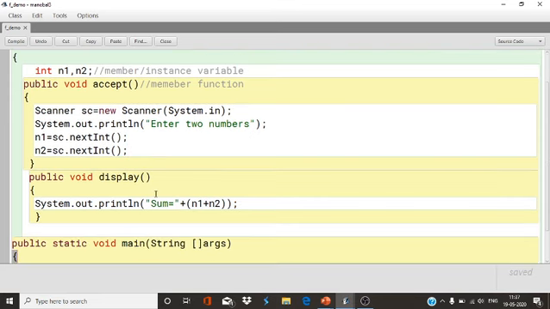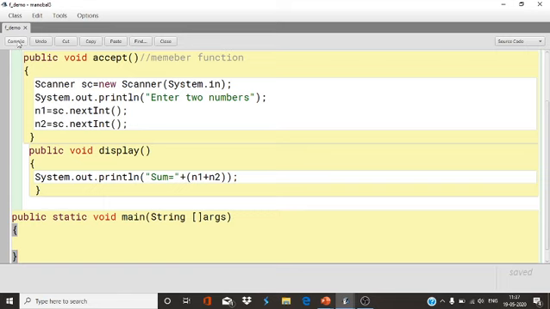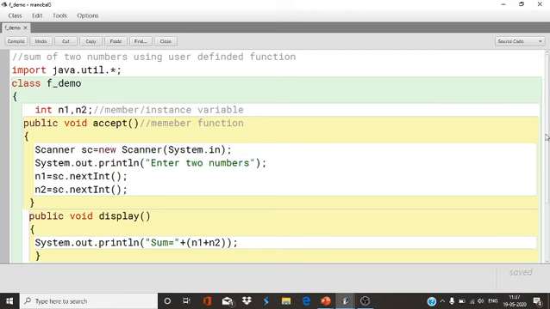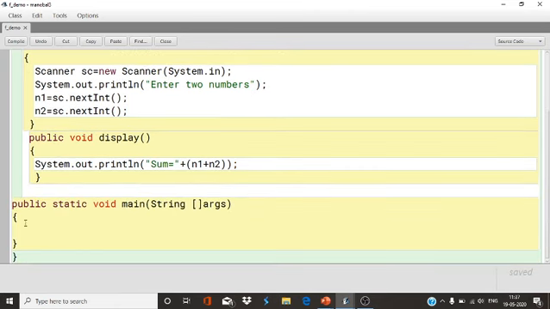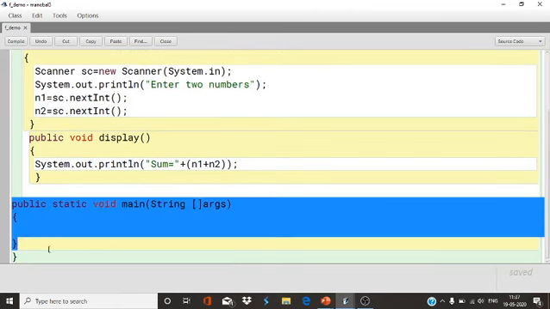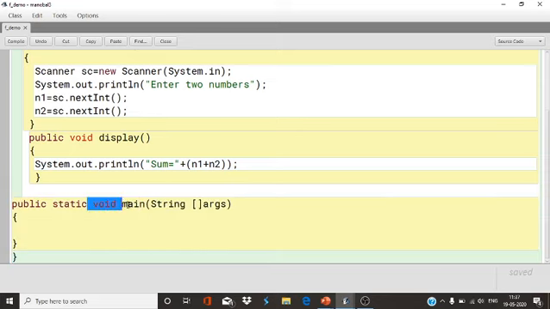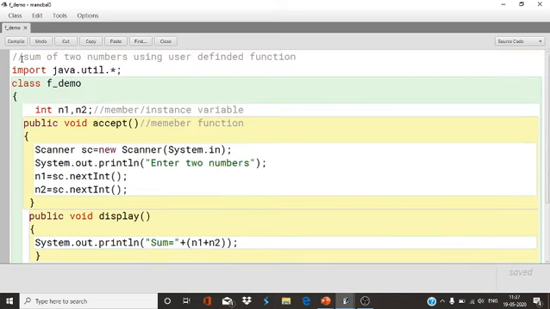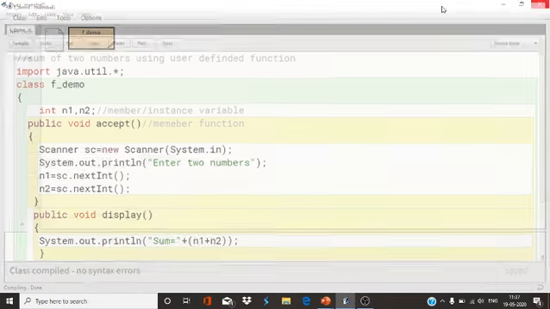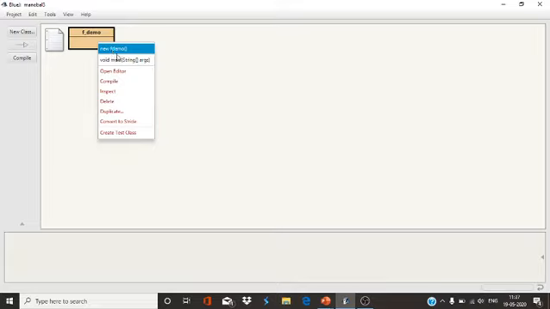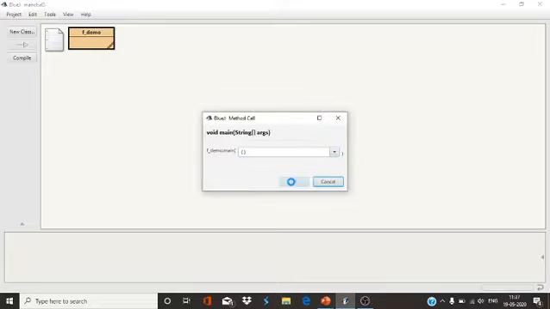Now I made two functions in this particular program. If you compile this, what will you get as output? Nothing. Why? Because we know that the main method is the entry point of the compiler. So you have to call the method inside the main method. This is called calling or invoking a method. If you compile this, no error will be there, no syntax error, but you will not get any output. Want to see? Yes, you will not get any output.